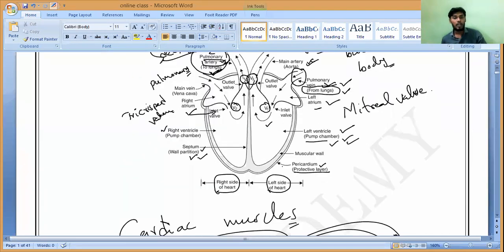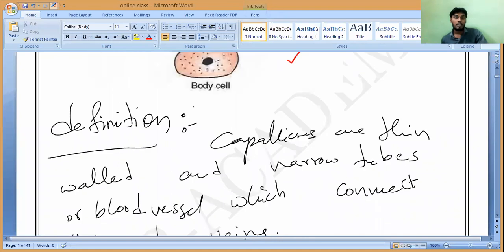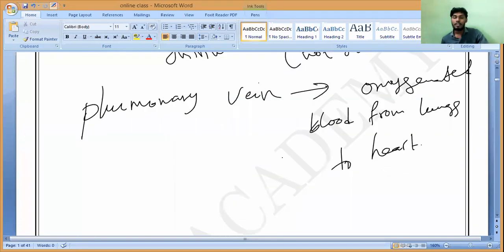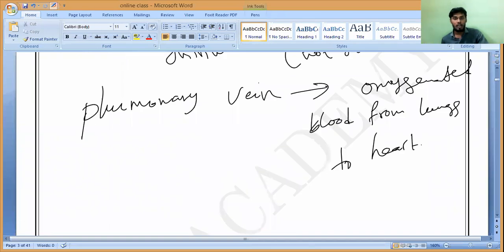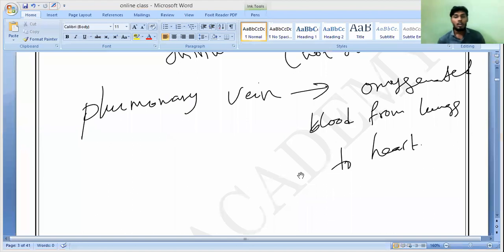So except the pulmonary artery and pulmonary vein, all the remaining veins will carry deoxygenated blood. Only the pulmonary vein will carry oxygenated blood. Do you understand all of you? So remember, the pulmonary vein carries oxygenated blood from the lungs back to the heart.